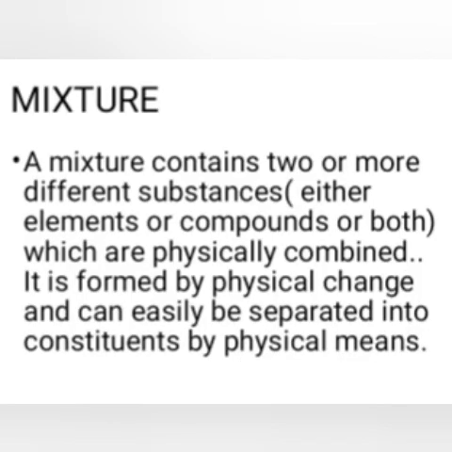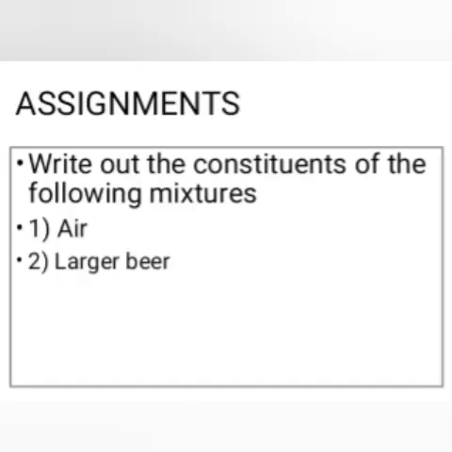And that's it. We have a mixture now. A mixture contains two or more different substances. It could be elements or compounds or both, which are physically combined. It is formed by physical change and can easily be separated into its constituents by physical means. For instance, petroleum, whose constituents or derivatives can be separated. We have air, we have lager beer, and all that. These are some of the examples.